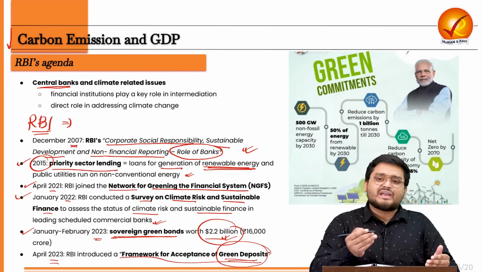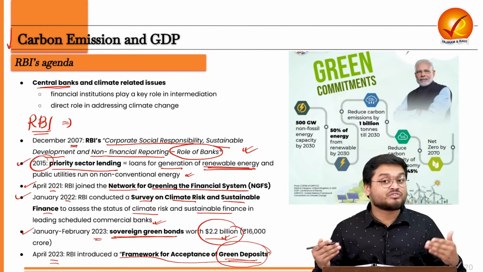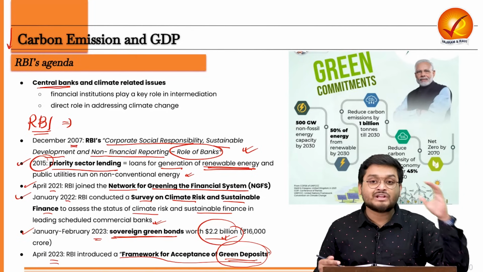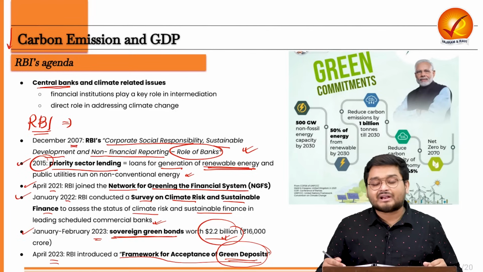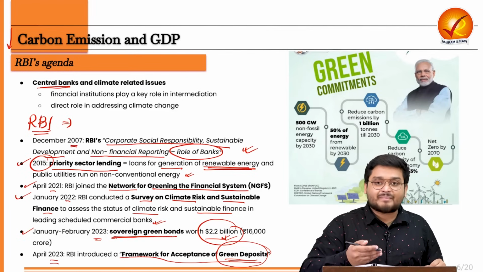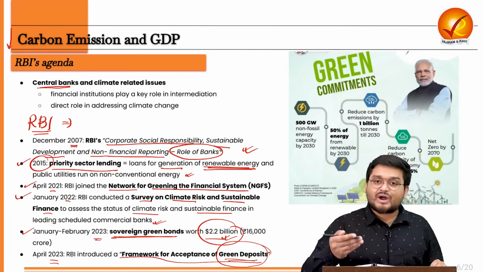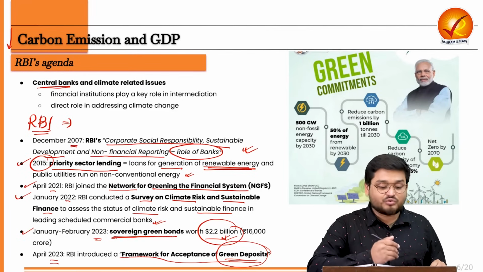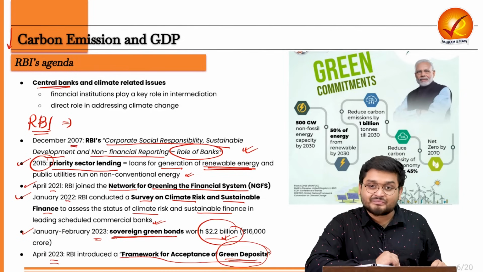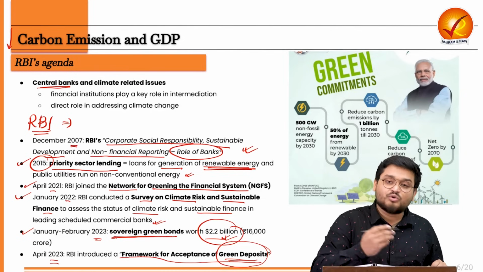So RBI, in its own capacity, while it is limited, it is not having that much capacity such as the government of India, right? But in its own capacity, it is trying to do as much as it can with reference to green infrastructure and reducing the amount of CO2.